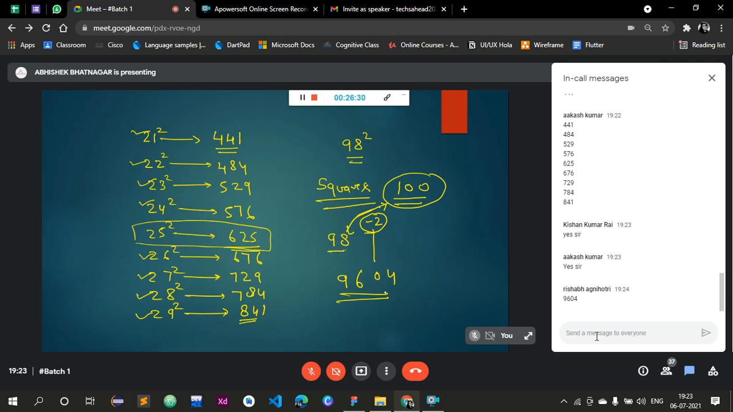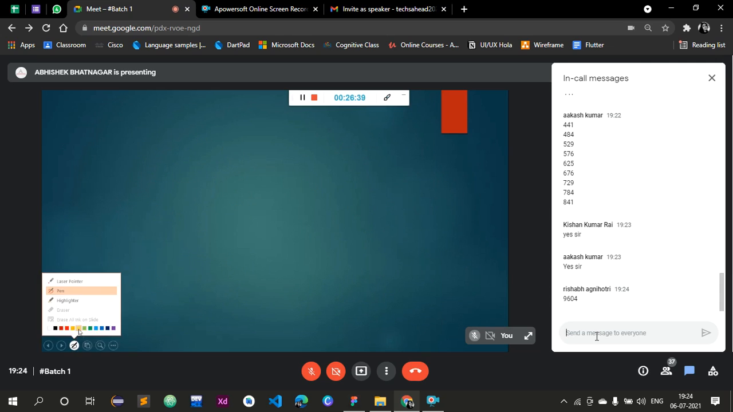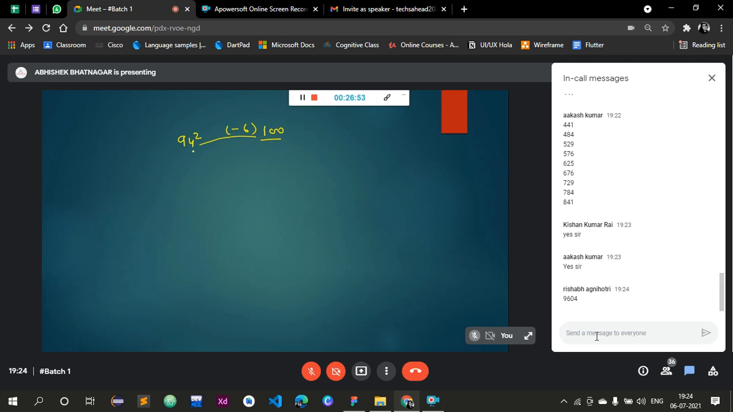I am telling you a pattern. Squares of all the numbers. Now listen carefully. Squares of all the numbers which are near 100. I hope the basic concept is clear to you. If you have any doubt, kindly message in the chat box. Now let us talk about another question which is based on squares. Take the particular number 98. Now check the difference from 100.